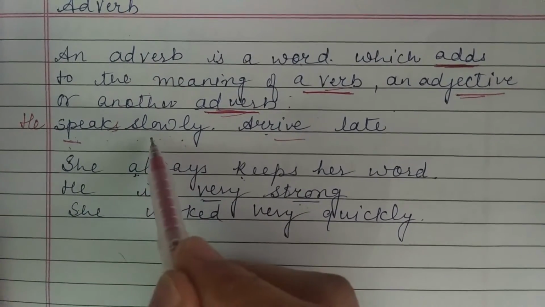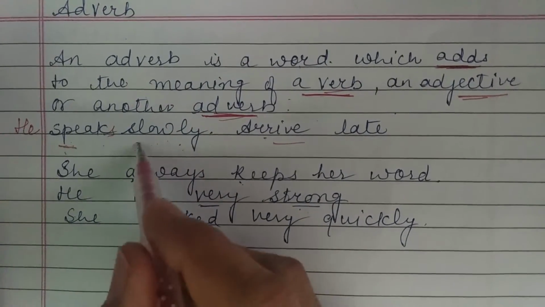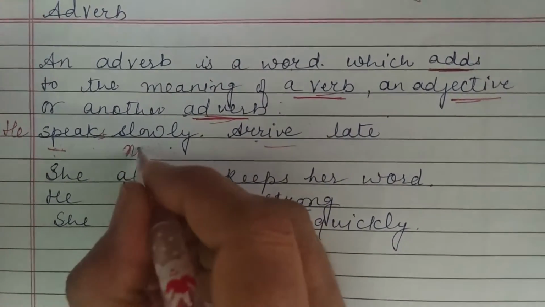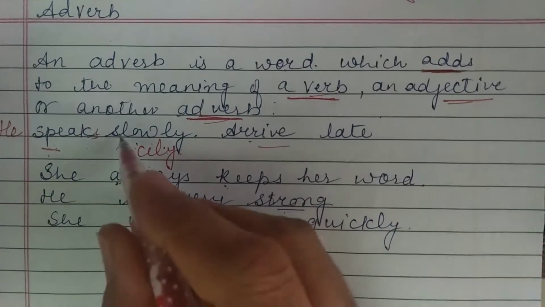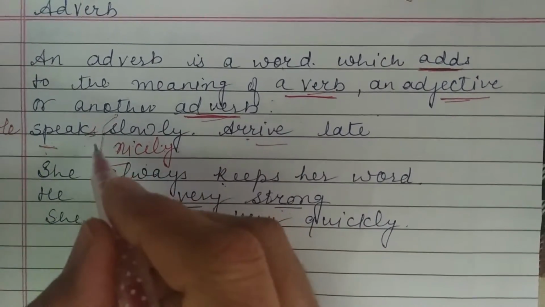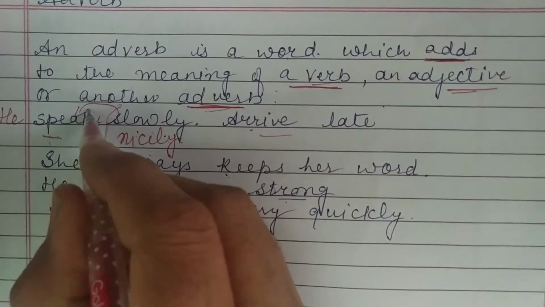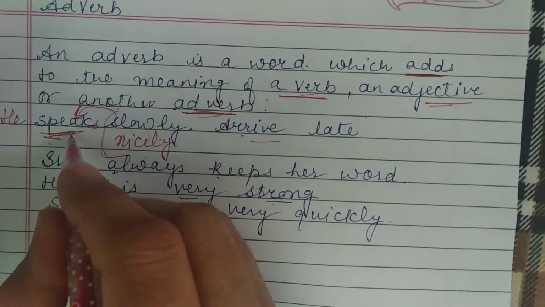We can add many more words. He speaks slowly, he speaks nicely, he speaks gently. All these words are just adding to the verb, and here the verb is speak.